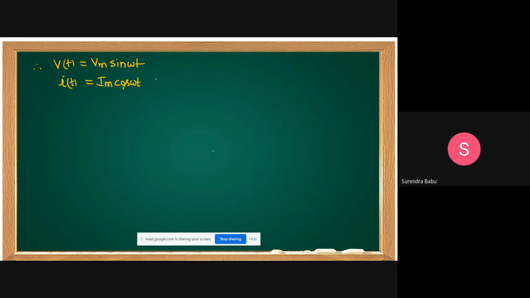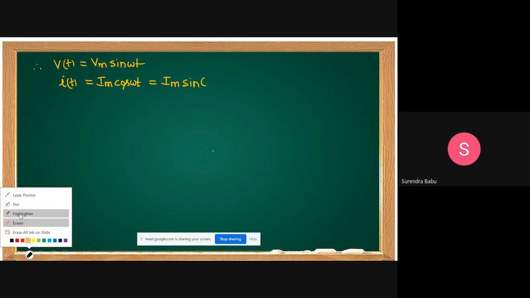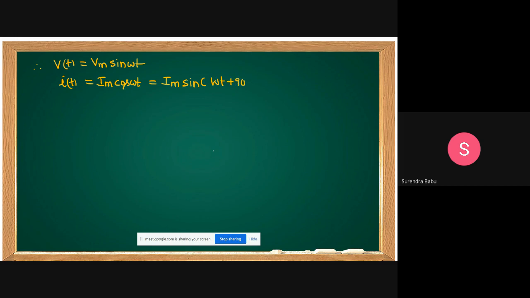This Im cos omega t, I will write to compare as Im sin of omega t plus 90, since sin of 90 plus theta is cos theta. Minus 90 will not satisfy, because we would get a minus sign: sine of minus theta gives minus. That is wrong. That's why omega t plus 90.